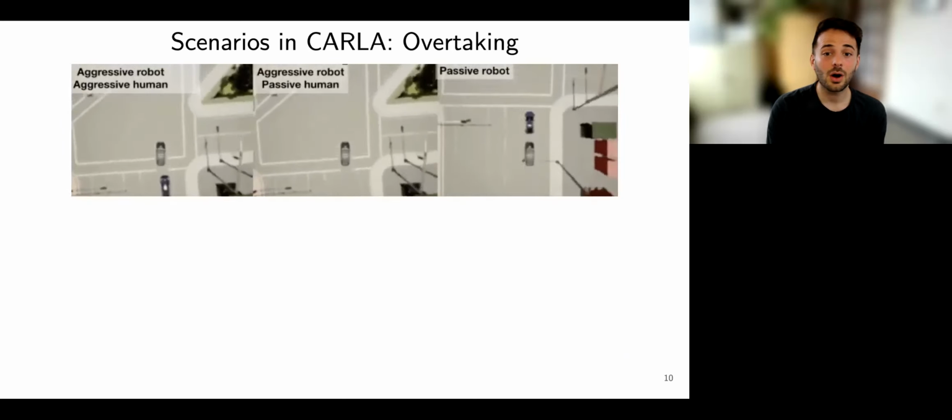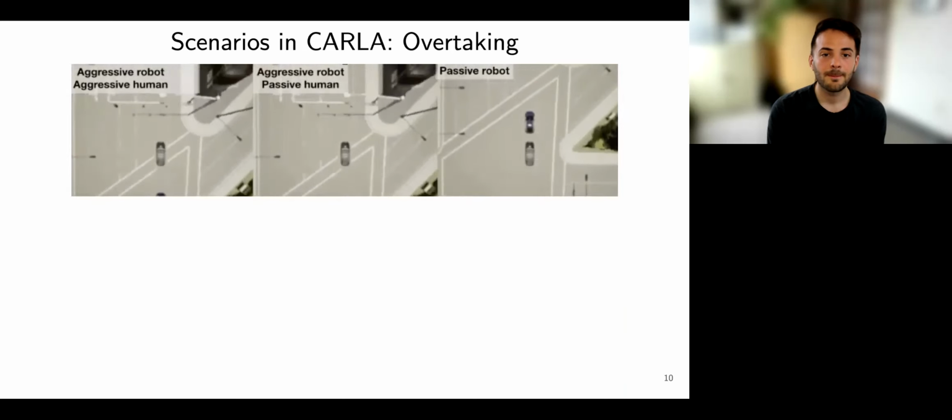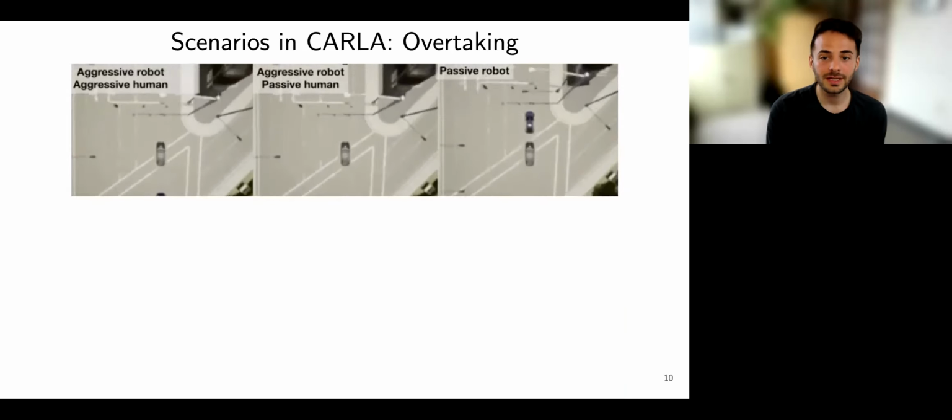The aggressive robot always overtakes the human, which sometimes results in a near collision. The passive robot never overtakes the human because its single action sequence plan is deterred by the stochasticity of the human.